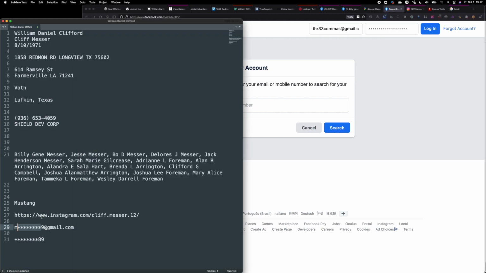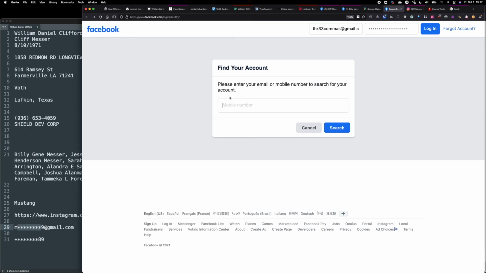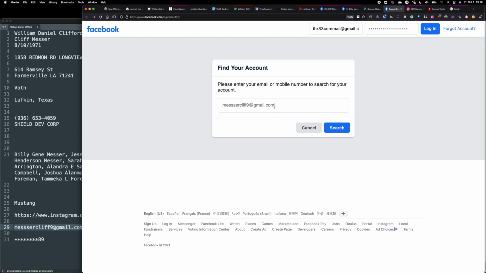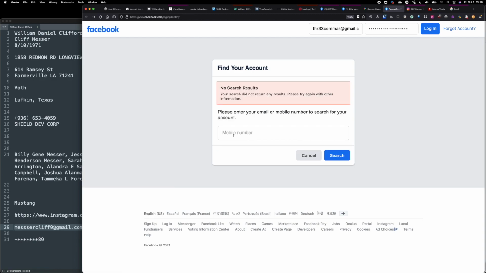So if I were to put that in here, let's do a Facebook search again. His username was Cliff Messer, starts with an M, so this is likely M-E-S-S-E-R, Messer, and then something 9, probably Cliff. Let's do this and put this in. Sometimes you can guess and get away with it. In this case, Messer Cliff 9. Nope. So that's probably not the right guess.